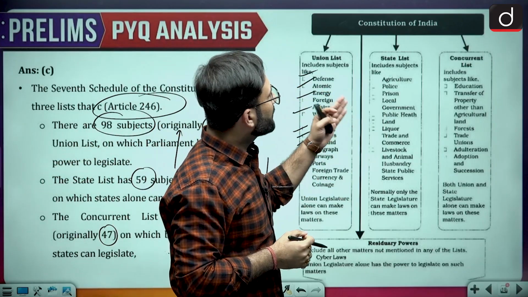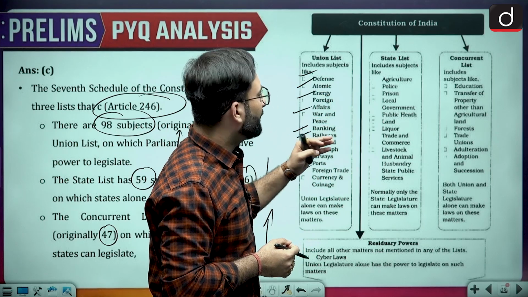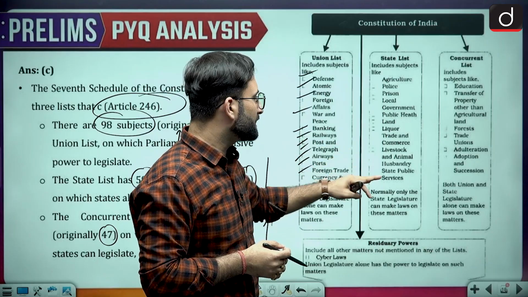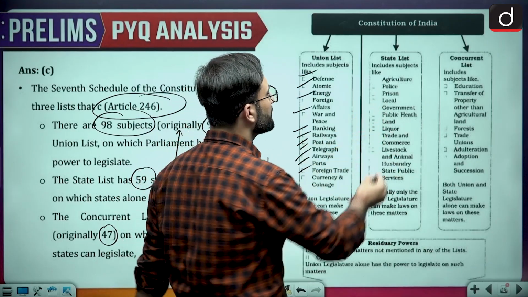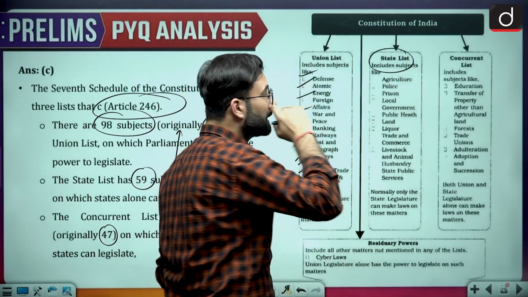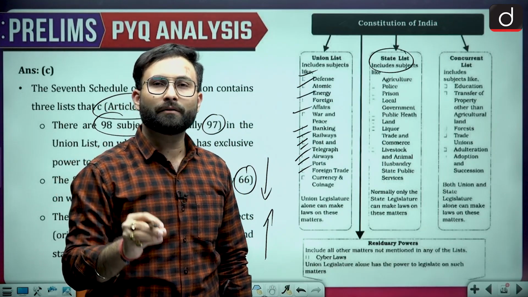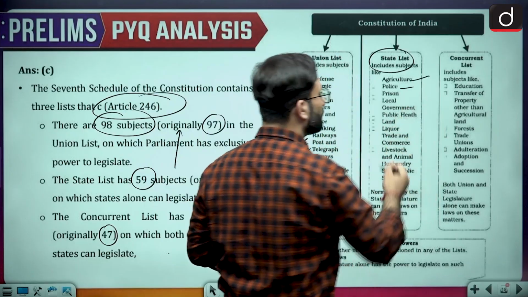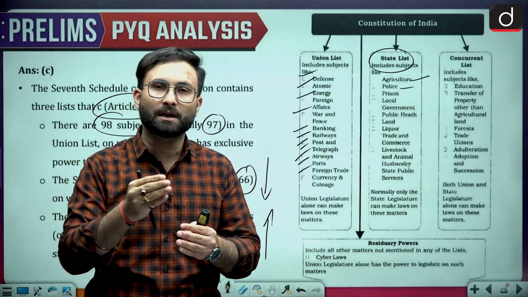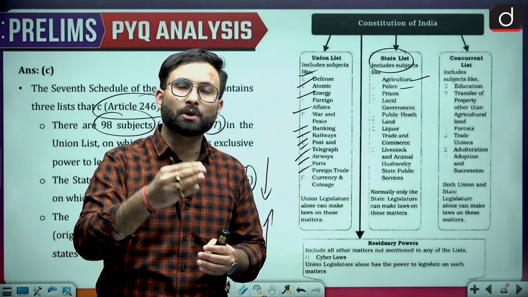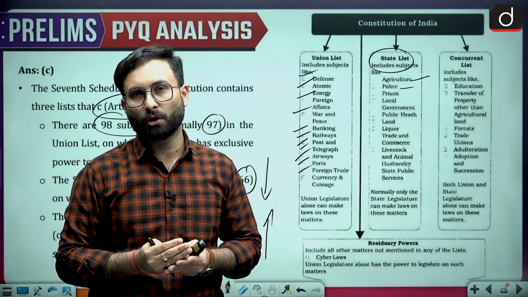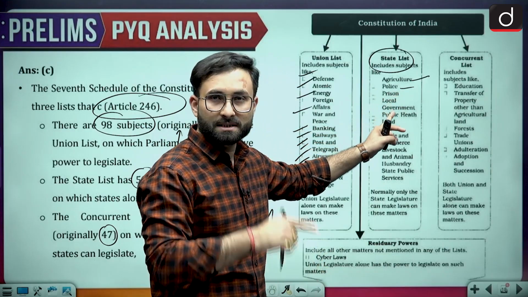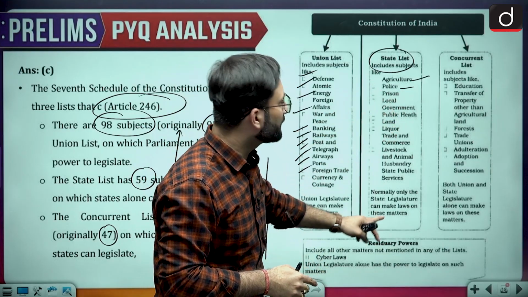Now, agriculture, police, prison, local government, public health, land, liquor trade and commerce, livestock and animal husbandry, state police services, these are under the state list. Here you can see these are subjects in which you need to have an idea about region-specific things. When we talk about agriculture, when we talk about the police, the job of the police is to maintain law and order. You need to know about the local situation, then only you will understand the law and order over there. So that is why agriculture, police, prison, local governments, that is your panchayats and municipalities, all these things are kept under the state list.